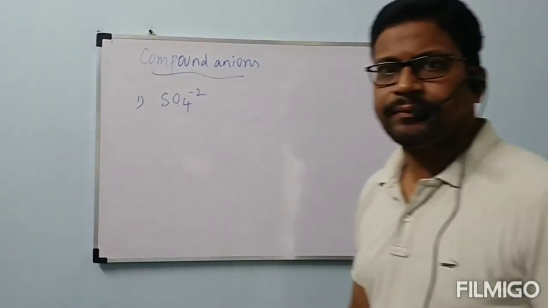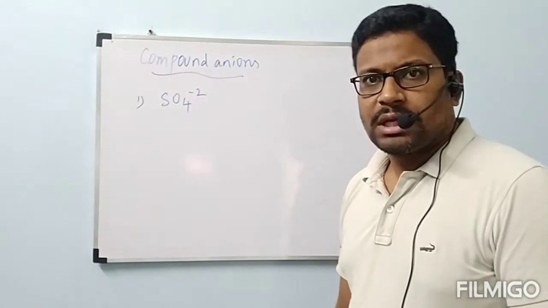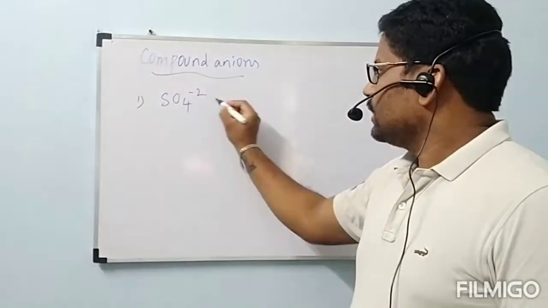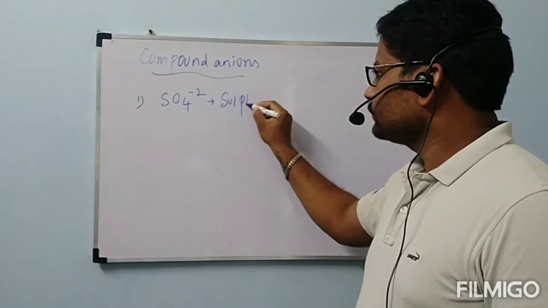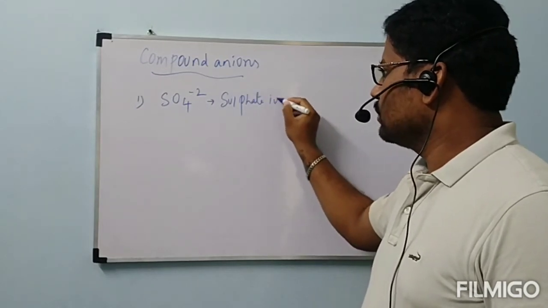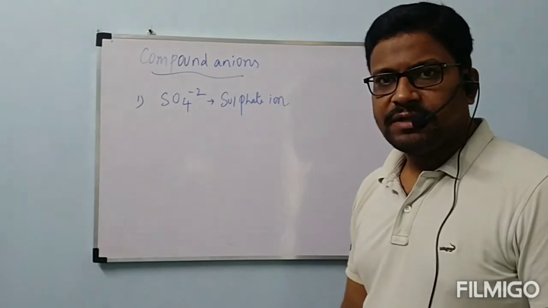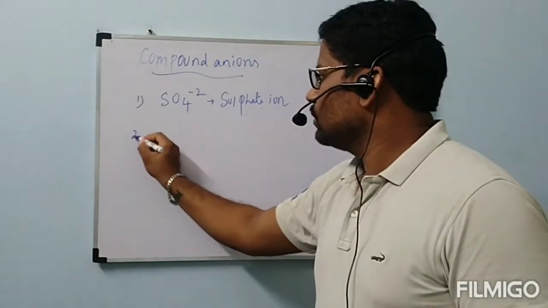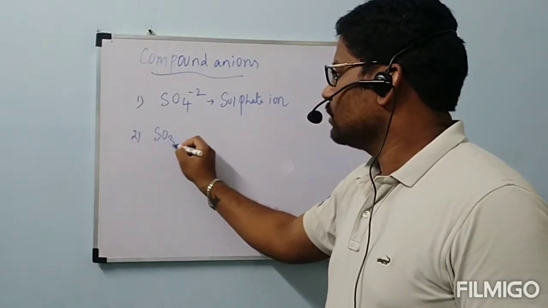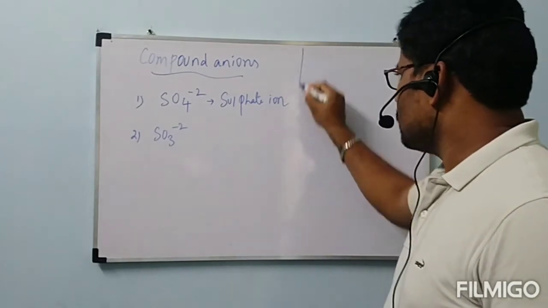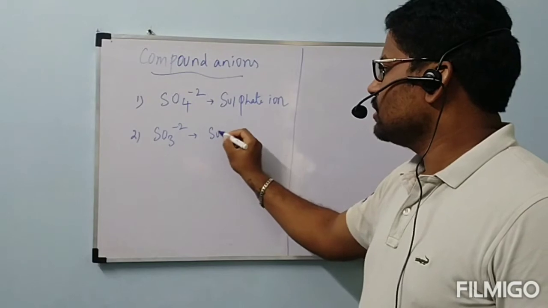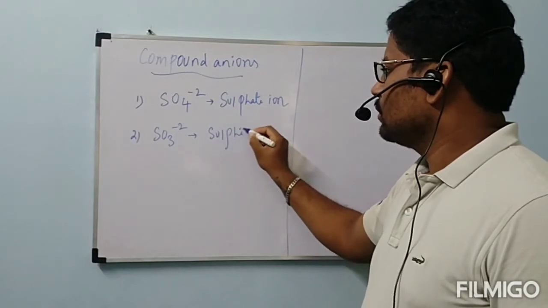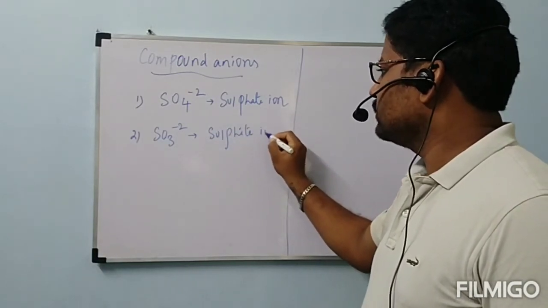SO4 2-. Name of this anion is sulfate ion. Second, SO3 2-, name is sulfite ion.